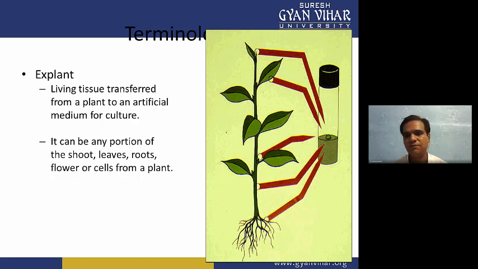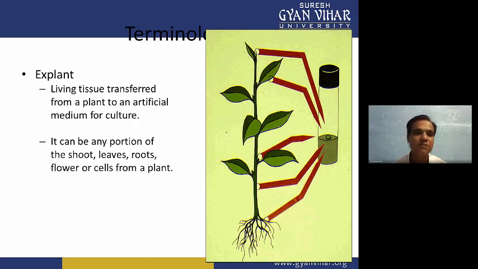It may be a leaf portion, it may be an apical bud, it may be a part of the stem, any part of the stem. It may be a root portion. It may be meristematic tissue present in the apical node or apical bud. So whatever parts we are taking for culturing purpose, we call an explant.